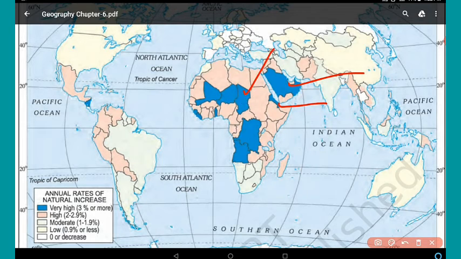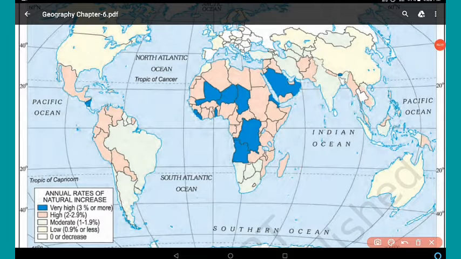And this one Chad, Niger and Mali. Here you can see this country is Benin and Libya. Here you can see Libya and Sierra Leone. So one more country, this one Congo Republic and Angola. So these are the countries in Africa, and here in Asia you can see this is Bhutan. This also has more than 3% annual rates of natural increase in population.